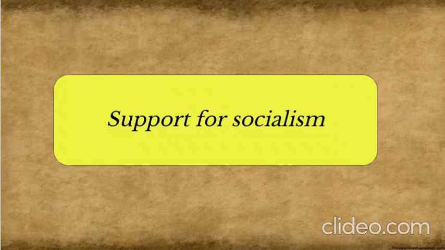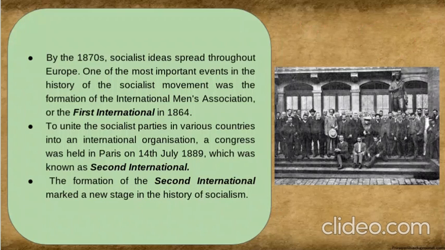The last topic for today, through which we complete socialism, is the support for socialism. How and in what ways was socialism in Europe supported? So we just have two slides and we are completed. By the 1870s, socialist ideas spread throughout Europe. One of the most important events in the history of the socialist movement was the formation of the International Men's Association.